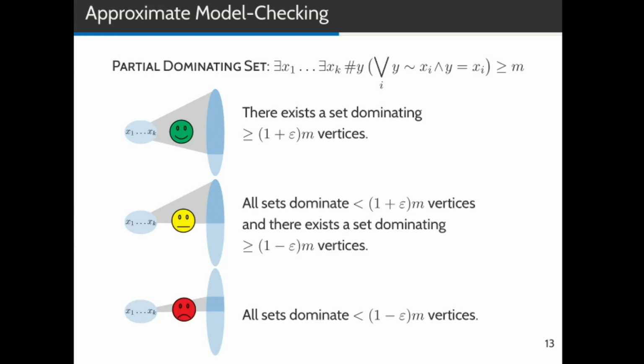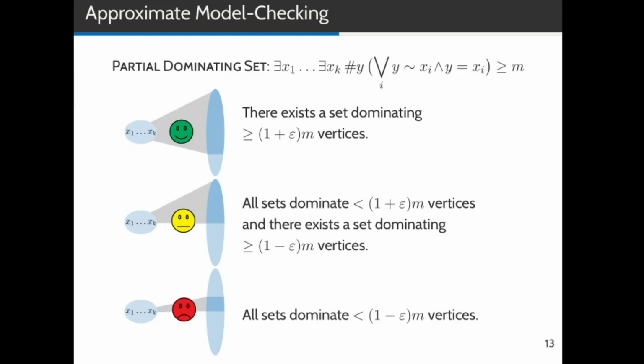The remaining case is the following. All sets dominate less than (1 plus epsilon) times m vertices, and there exists a set that dominates at least (1 minus epsilon) times m vertices. Only in this case the algorithm is allowed to return I don't know. So even if we get the answer I don't know, we still gain a lot of information. In this setting we find out that the exact answer is somewhere in an epsilon window around m.